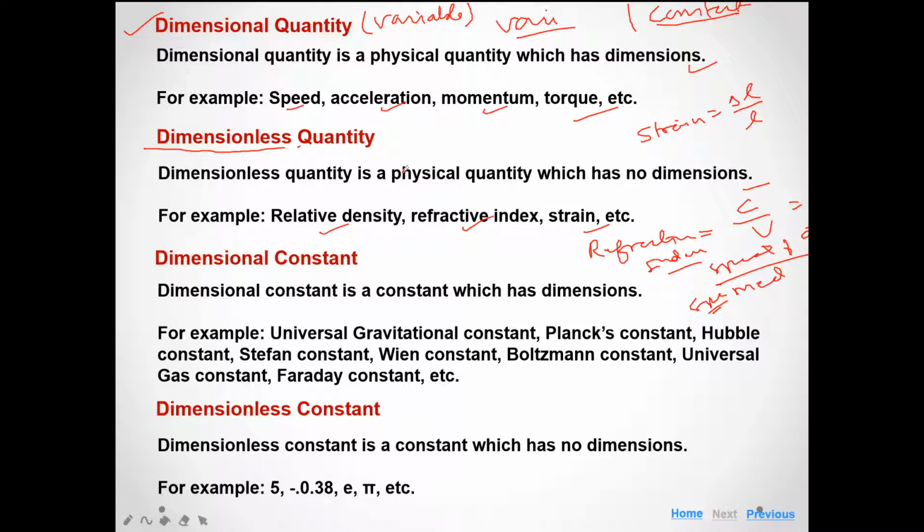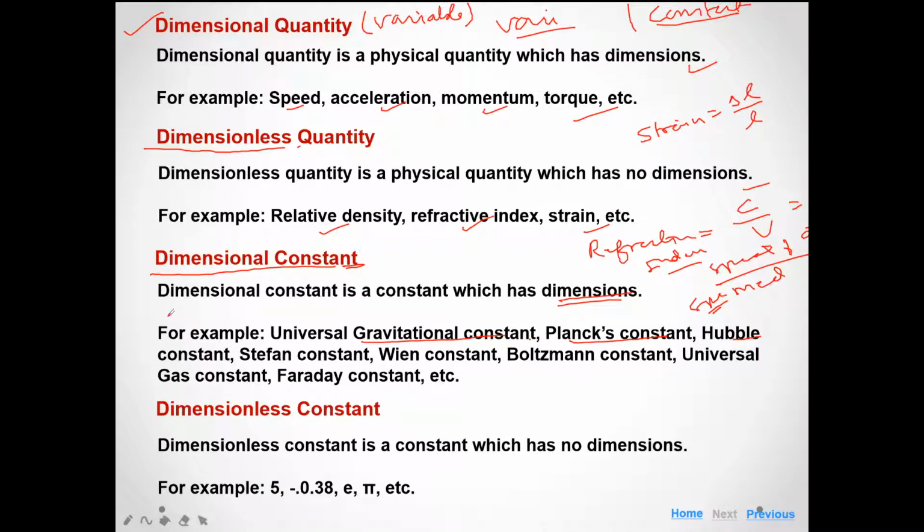And then the dimensional constants. There are some constants in physics which have dimensions, like the universal gas constant, universal gravitational constant, Planck constant, Hubble constant, Stefan constant, Wien constant, Boltzmann constant. All these constants have dimensions, so they are called dimensional constants.